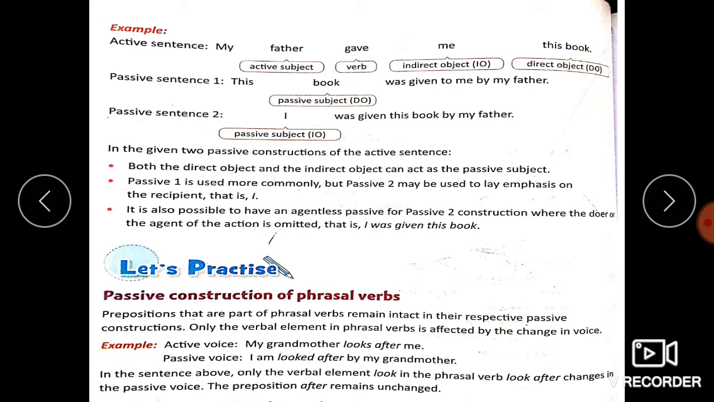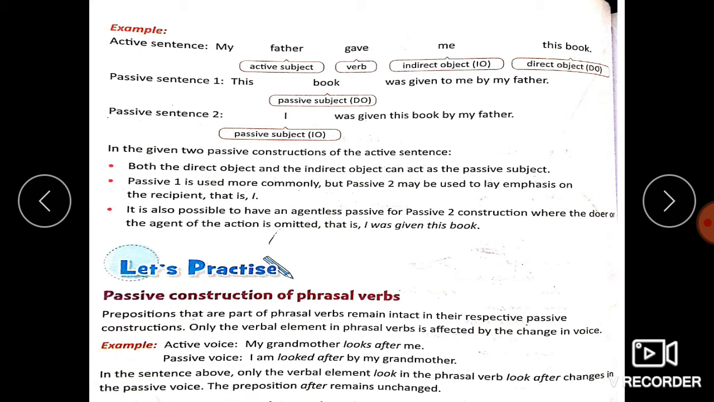For example, active voice: My grandmother looks after me. Here you can see that looks after is a phrasal verb. Looks is the verb. After here is the preposition used. Looks after is the phrasal verb. Now when we transform this sentence into passive voice: I am looked after by my grandmother. I can't say, I am looked by my grandmother. If I omit or drop this after, the sentence goes wrong.